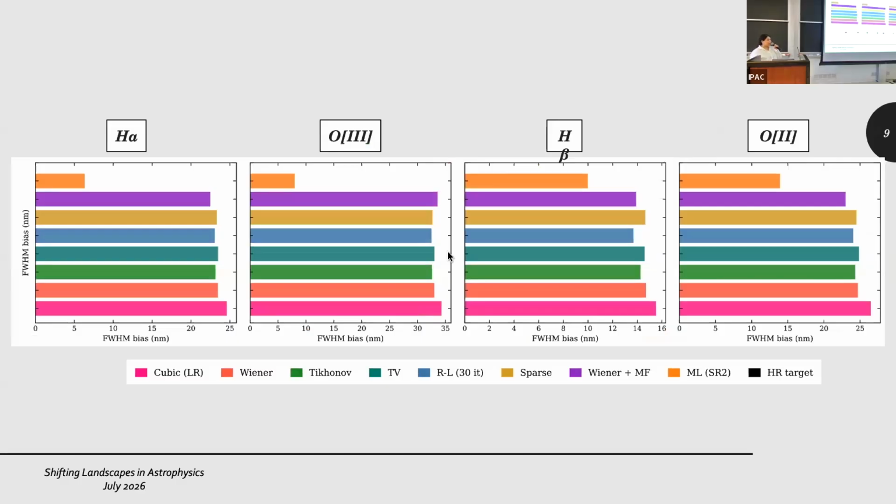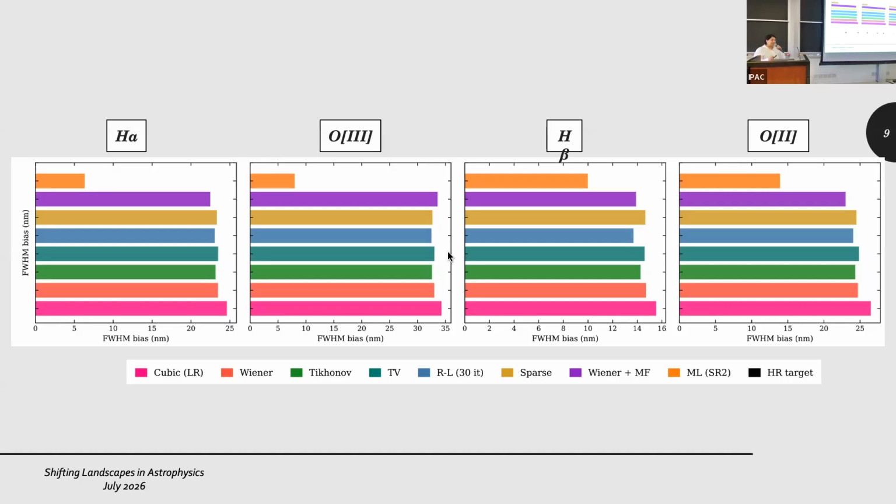Another interesting result is looking at the FWHM of some of the predicted lines. We again look at the H-alpha, H-beta, O2, and O3. And as you can see, the bias on the FWHM, meaning how correctly the width was predicted, is the lowest for the ML method.